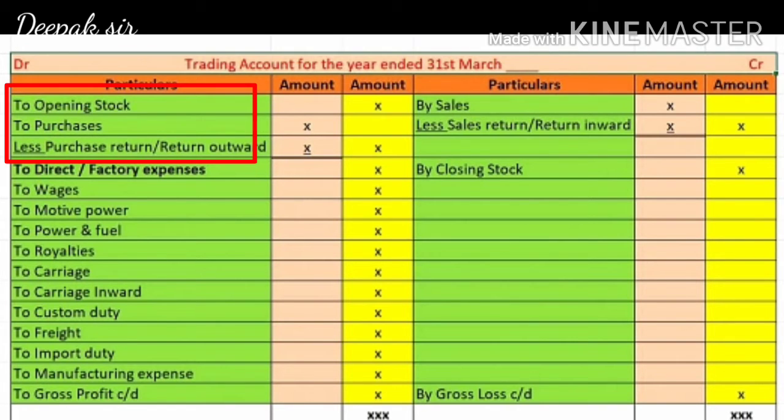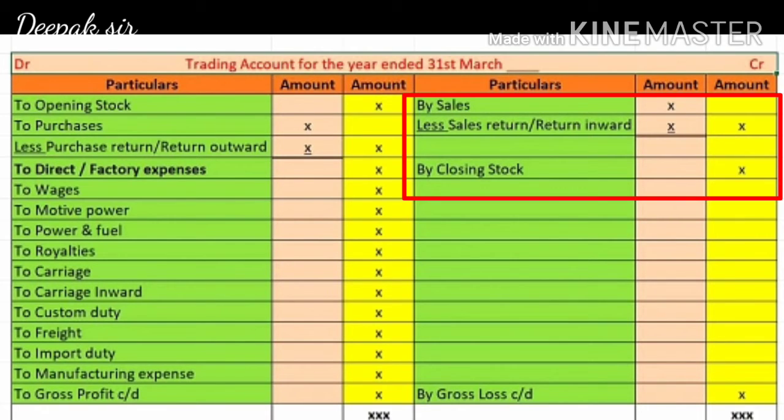Sometime instead of purchase return, it is given as return outward. So whatever is given in the trial balance, if purchase return is given, we have to write down purchase return. If it is given return outward, we have to write down as return outward. So opening stock amount will directly come in the outer column, purchase will be recorded in the inner column, and from purchase we have to deduct purchase return.